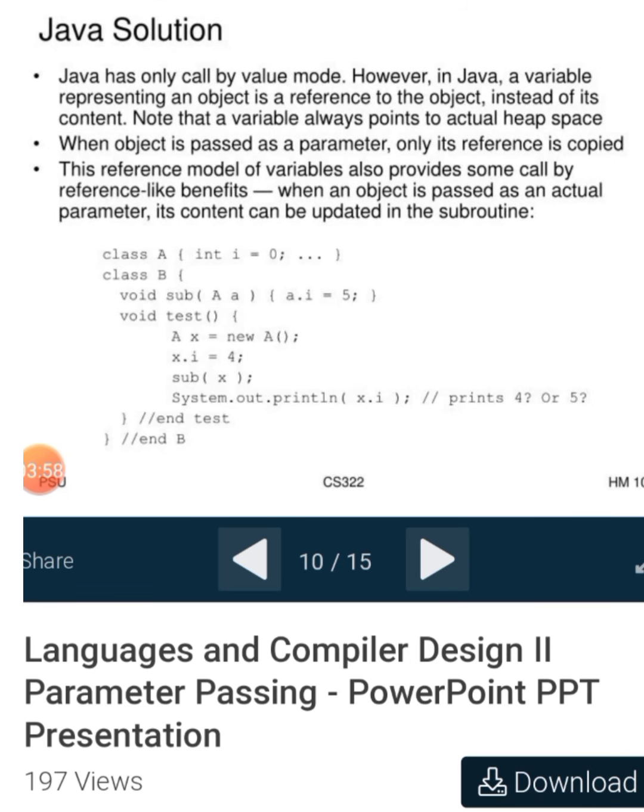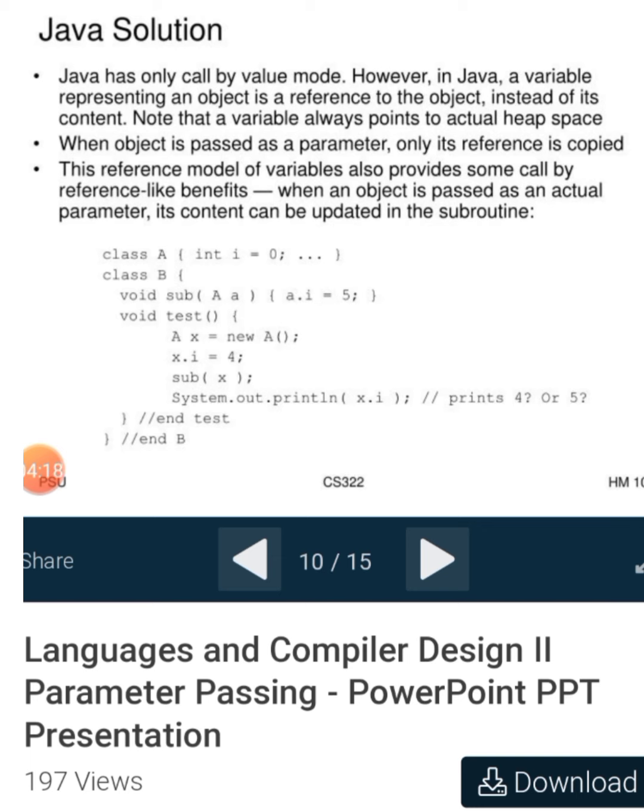Java solutions. Java has only a call by value mode. However, in Java, a variable representing an object is a reference to the object instead of its content. Note that the variable value points to the actual object. When an object is passed as a parameter, only its reference is copied.